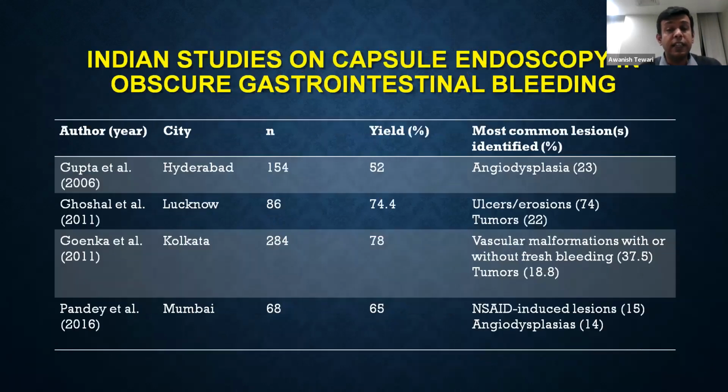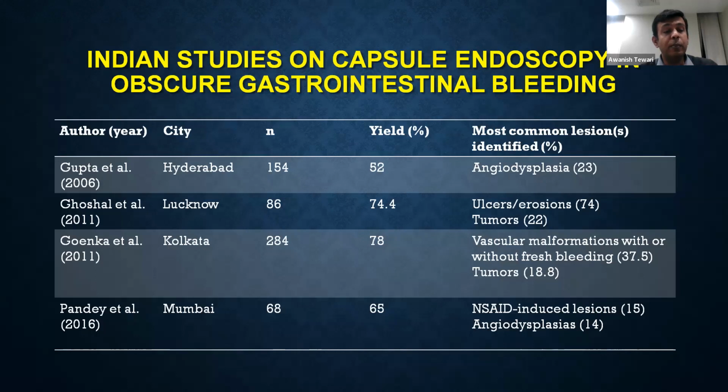There have been a lot of studies published on capsule endoscopy from our Indian gastroenterologists, like in 2006 by Dr. Gupta from Hyderabad, in which 154 cases were reported, the diagnostic yield being 52%, and angiodysplasia being the most common lesion.